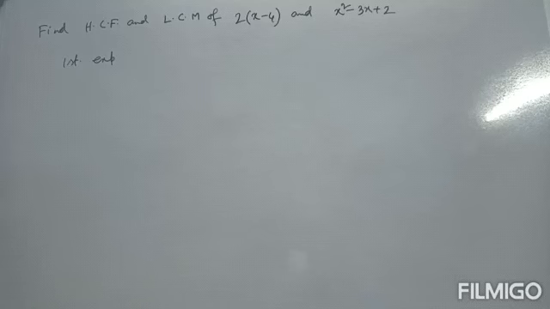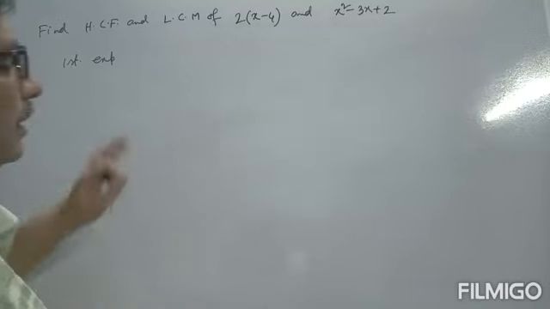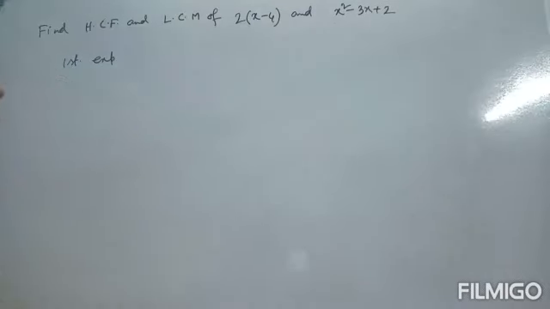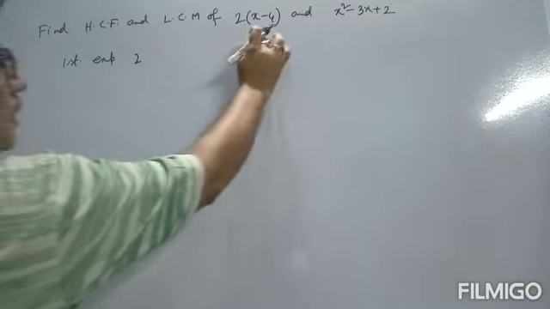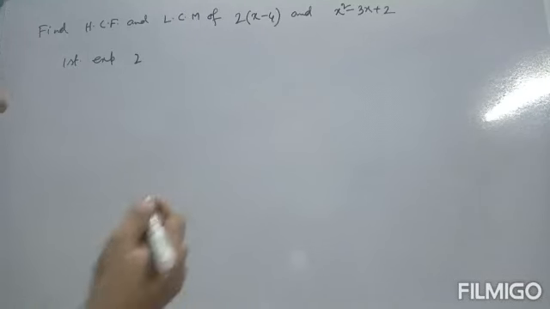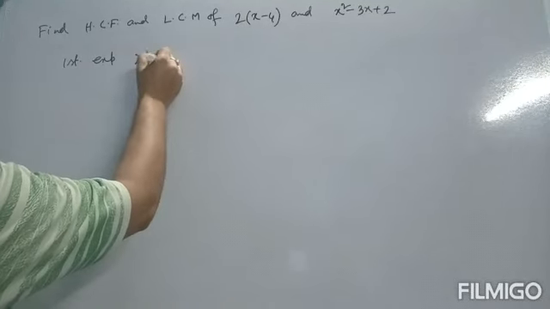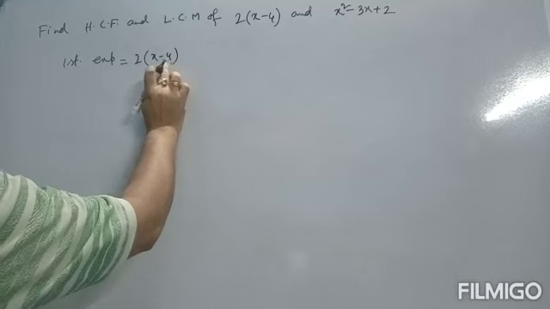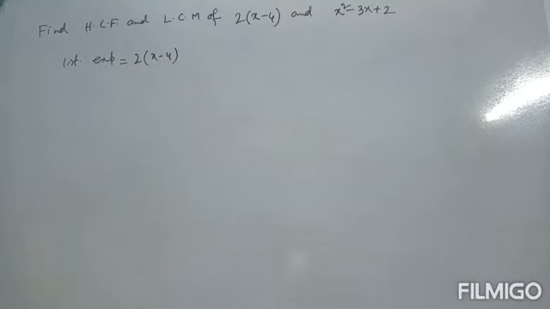Next question, find HCF and LCM of 2 into x minus 4 and x square minus 3x plus 2. So here only 2 expressions are given, not 3. 2 into x minus 4 is in binomial form obviously, and this is in polynomial form or trinomial. 2 into x minus 4, this remains the same. These are in factorized form, 2 multiplied by x minus 4, so it is in multiplied form. So no problem at all. So we take the second expression.